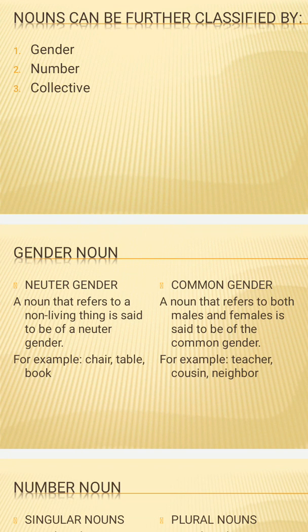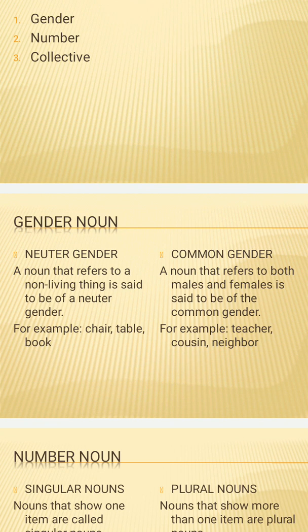Now, what is a neuter gender? Neuter gender refers to the non-living things. Like when we need to talk about the non-living things: mobile phone, laptop, chair, table, book, pen, pencil. These all are non-living things, right? The words that we use for those non-living things are the neuter gender.